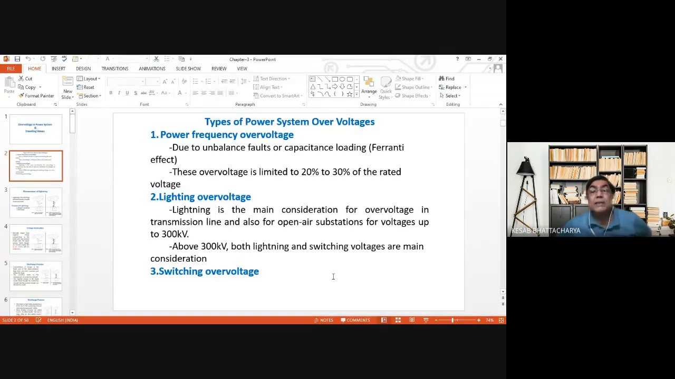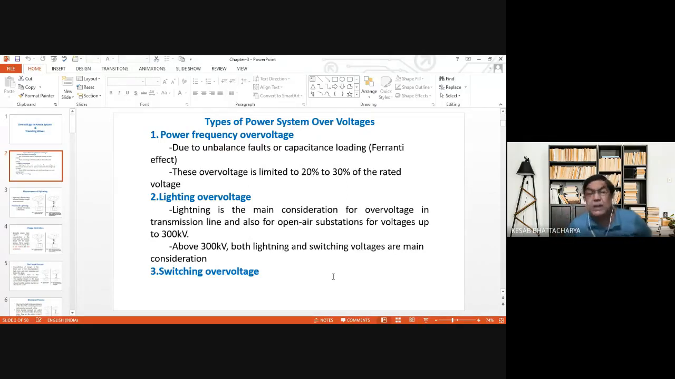It is not really system generated. Now, examples of power frequency overvoltage, as seen from your slides, are unbalanced faults or capacitance loading, the Ferranti effect, etc. But the important point is, in the case of power frequency overvoltage, the overvoltage is limited to 20 to 30% of the rated voltage, and that is why the normal insulation provided in the system is able to take care of such overvoltages, and it is not really a point of concern so far as high voltage engineering is concerned.